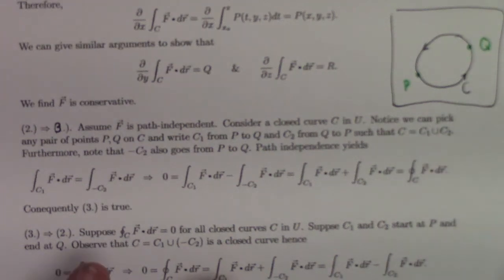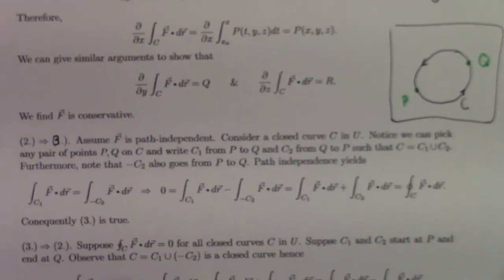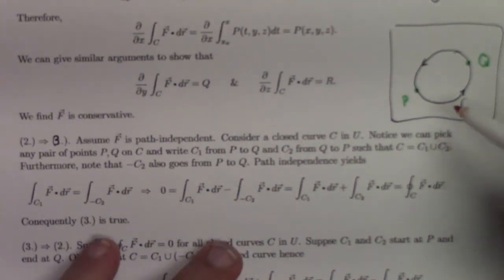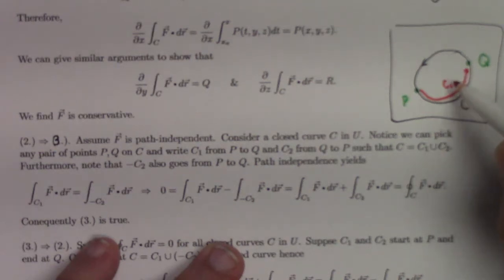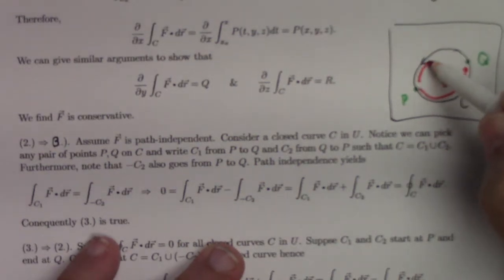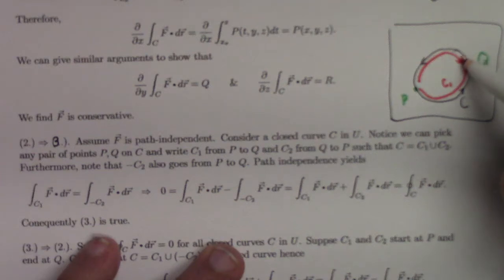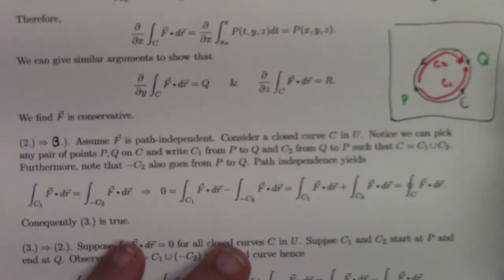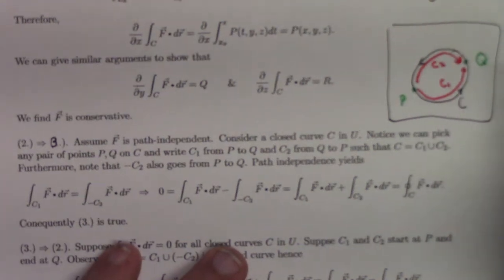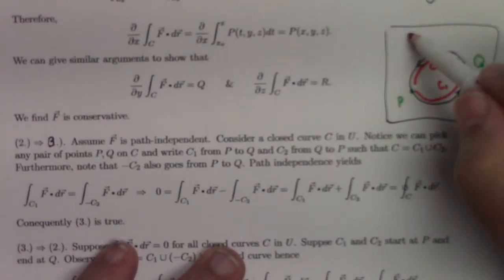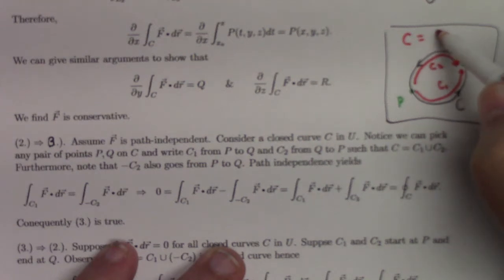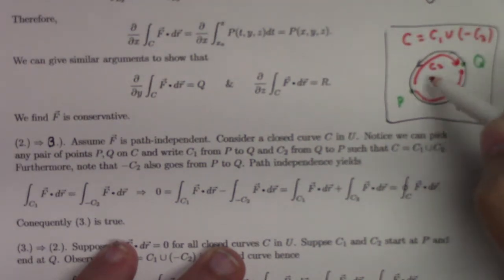Then we can break that loop into two curves. On the one hand, you've got C1 like this, and you've got C2 if we make C2 go the same way like that. Well, then in this setup, the loop C would be C1 union with minus C2, because we have to reverse C2.